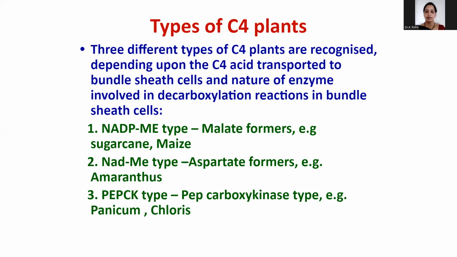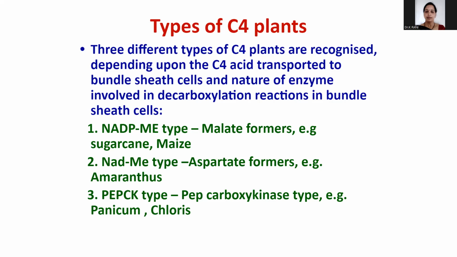It depends upon the four-carbon acid transported to bundle sheath cells, and the nature of the enzyme involved in the decarboxylation reactions in the bundle sheath cells. So the first one is the NADP-ME type, the malate formers, for example sugarcane and maize. Both are almost monocotyledonous.